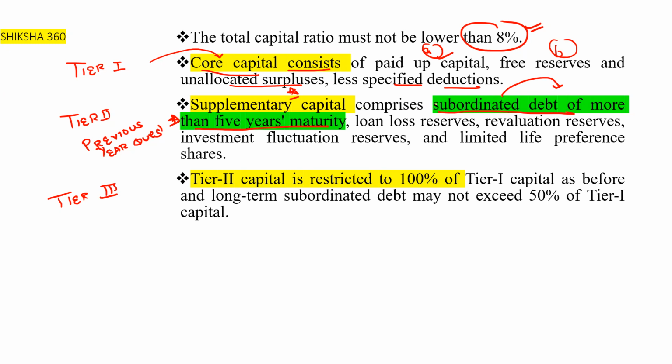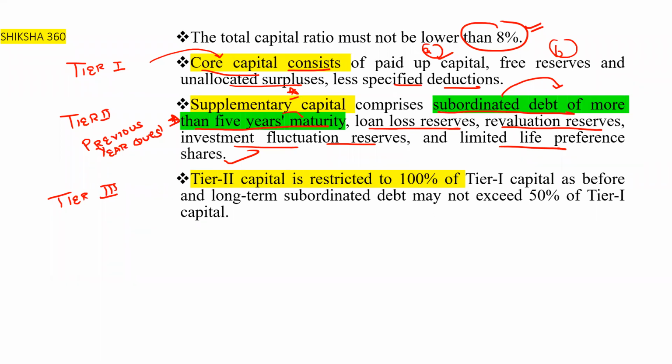Supplementary capital comprises subordinated debt of more than 5 years maturity, loan loss reserves, revaluation reserves, investment fluctuation reserves, and limited life preference shares. I request all of you to please remember all these things. There is no shortcut. You have to go through all these points one by one, and at least watch the video 2 to 3 times so that you are able to understand all the points.